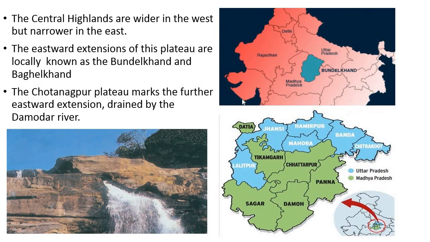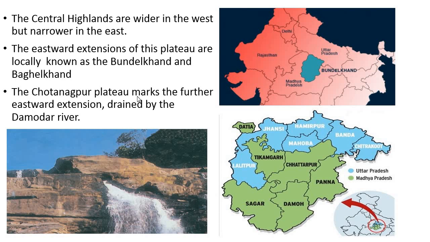The Central Highlands are wider in the west but narrow in the east. The eastward extension of this plateau is locally known as Bundelkhand and Baghelkhand. Bundelkhand means parts of Madhya Pradesh and Uttar Pradesh. Baghelkhand has its parts in Madhya Pradesh.